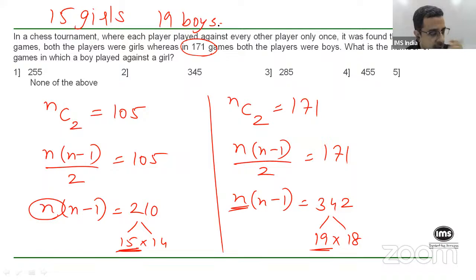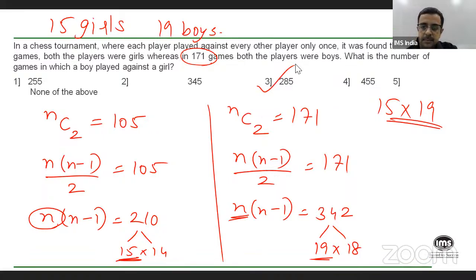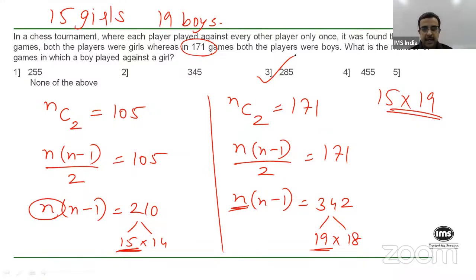So the tournament consists of 15 girls and 19 boys. The question is, what is the number of games in which a boy played against a girl? So each of the 15 girls will have to play against each of the 19 boys. So the total number of games will simply be 15 into 19. 15 into 19 works out to be 285. So the total number of games is 285. All right.